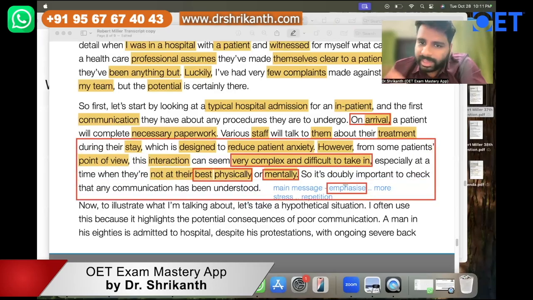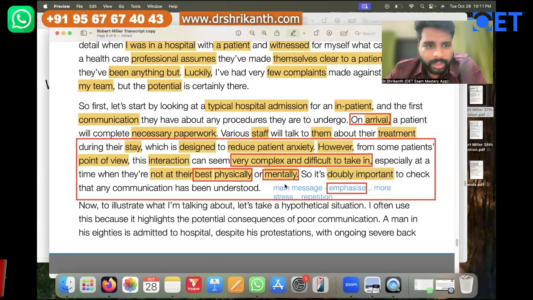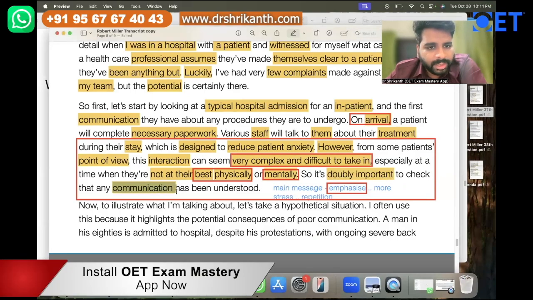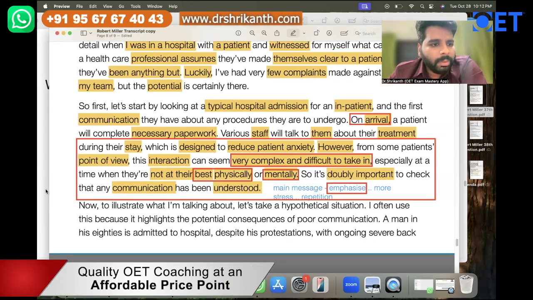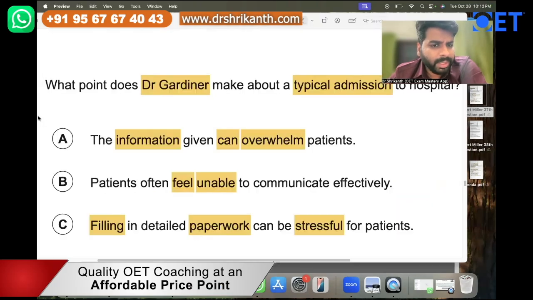Now see, once again, now the third repetition is coming. So it is doubly important to check that any communication has been understood. So now he is once again emphasizing, therefore, when we're giving communication, it needs to be made sure that it is easily understood by the person. Right. Now, let's come to answer option B.